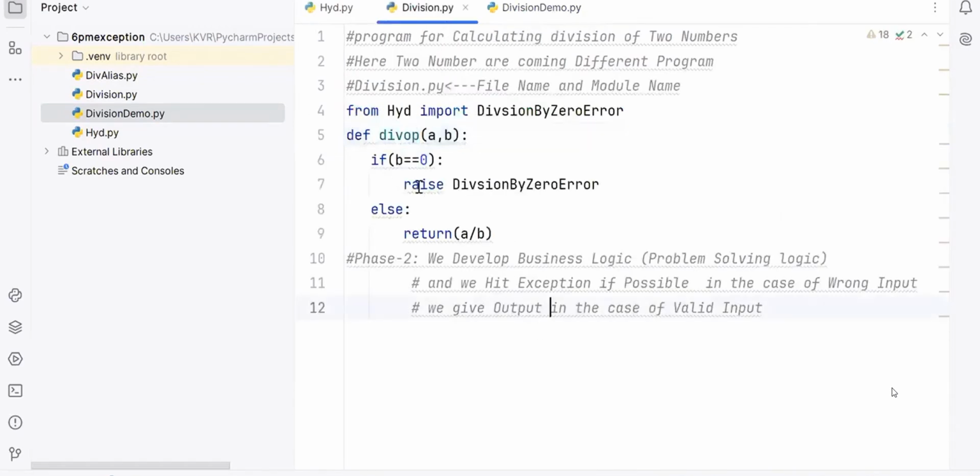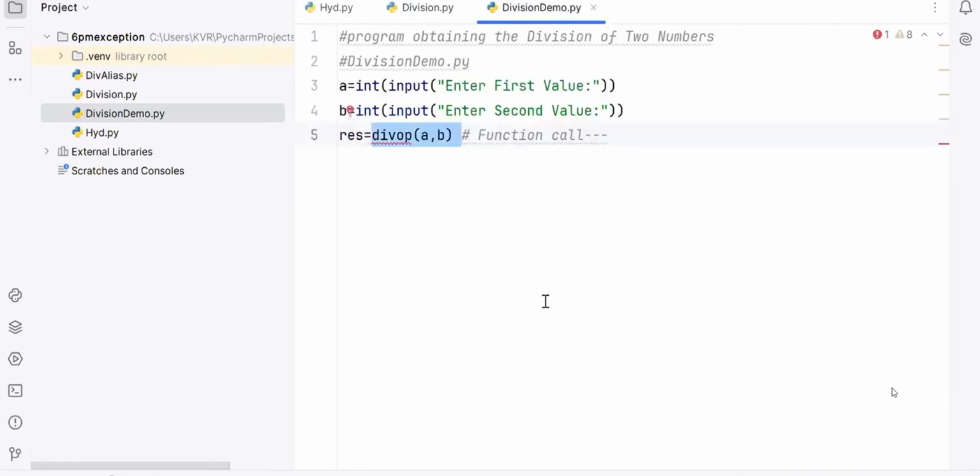Just now I said either an exception will come or a result will come. When you go to the ATM center, what will come? Either user-friendly messages will come or money will come. Money will come means which result? Successful result. User-friendly messages means something went wrong. Same thing. Anything you do, two results will come: one successful result or one unsuccessful result. 50% chances.